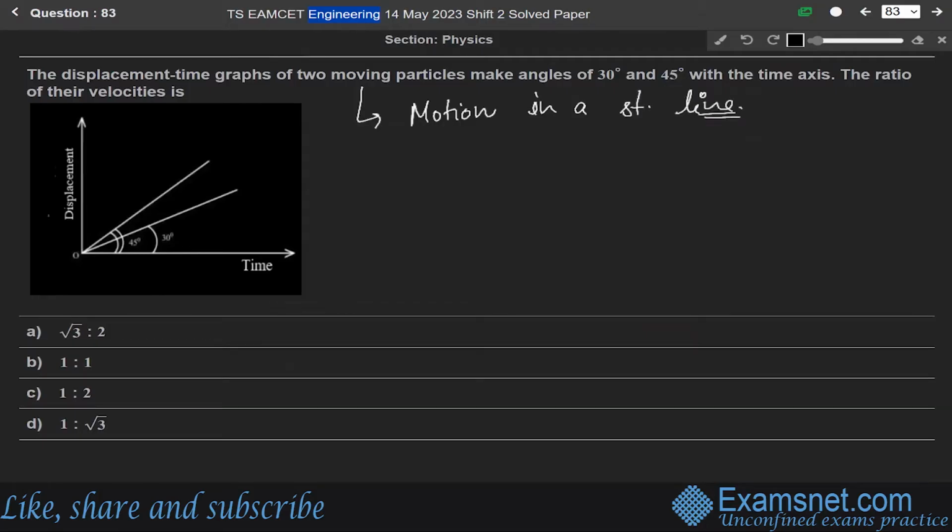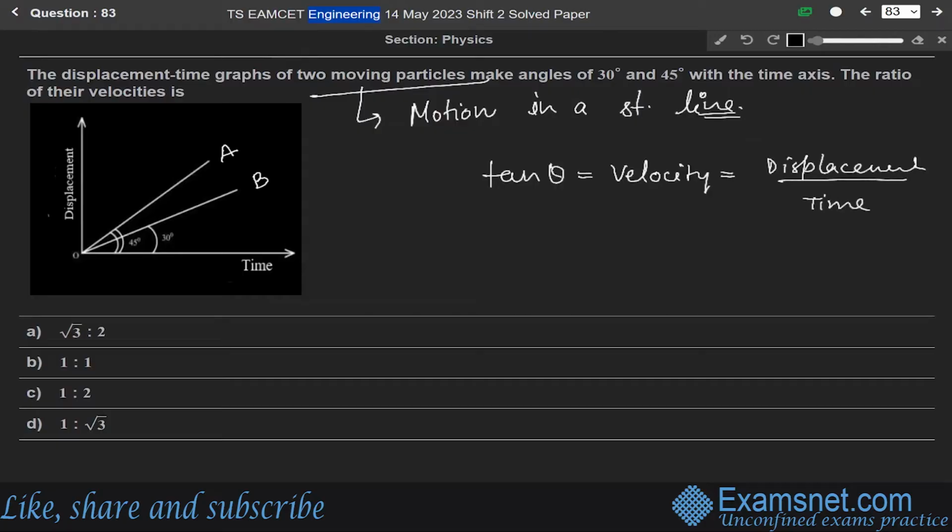So we are given a displacement-time graph of two particles. Let us say this is particle A, this is particle B, having angles 30° and 45°. So we have to find the ratio of these velocities. In this question, tan theta is the velocity, and velocity is displacement over time.